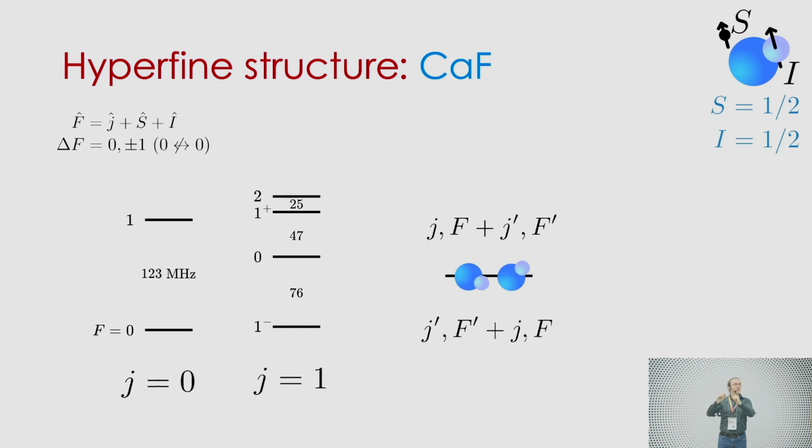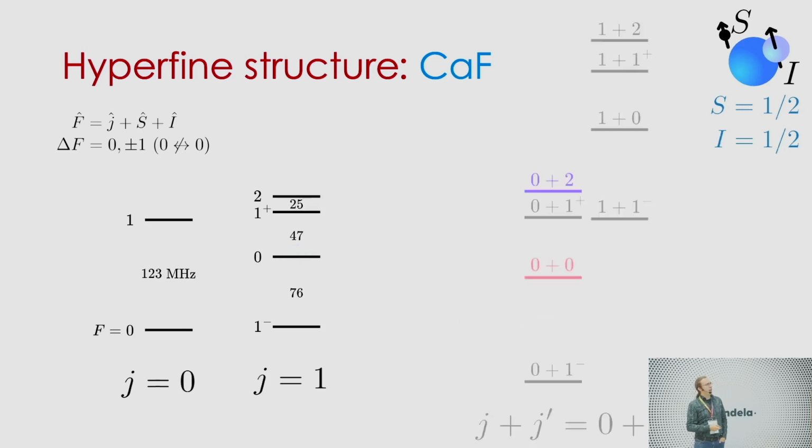Those are very small energy differences. And the only way to do that is to put one molecule in J equals 0 and one molecule in J equals 1. If we do that, then depending on the selection rules on F, different interactions can happen. For example, if you put a molecule in F equals 0 and F equals 1, that has a transition that is allowed. So if you put molecules in these two states, that would give resonant dipole-dipole interactions, these R⁻³ ones that lead to fast losses. But if you, for example, put them both in F equals 0, then there's no coupling between them, giving van der Waals interactions.